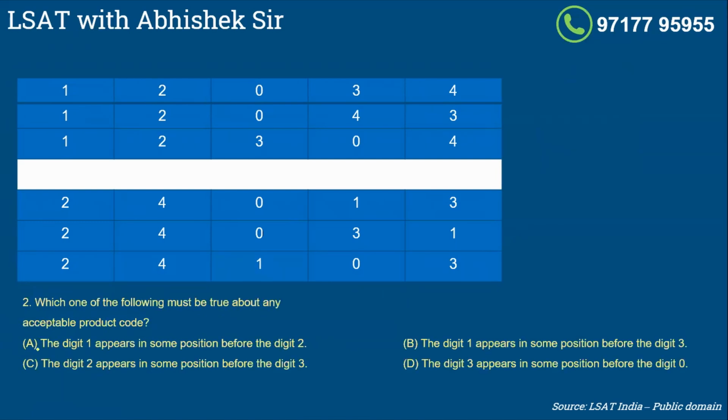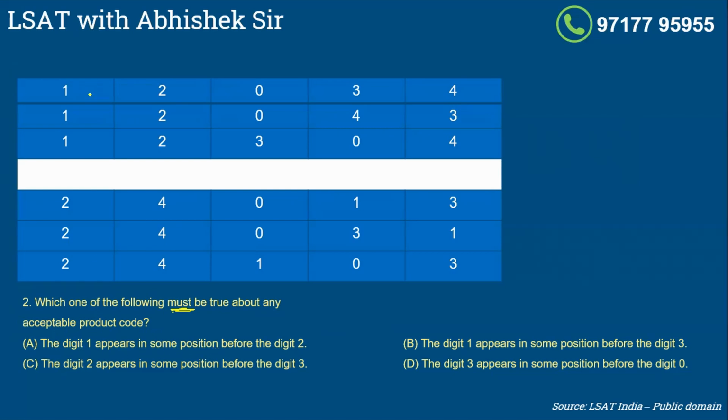Let me go to question number 2. Which one of the following, please, this is important, must be or could be. Must be means that of all the cases possible, the correct choice has to be true in all the cases. Whereas could be means it could be possible in one of the cases, but need not be true in all the cases. So which one of the following must be true about any acceptable product code? Digit 1 appears in some position before 2.